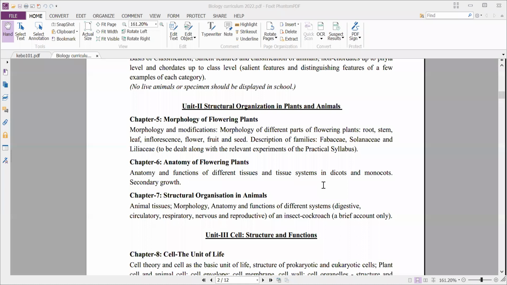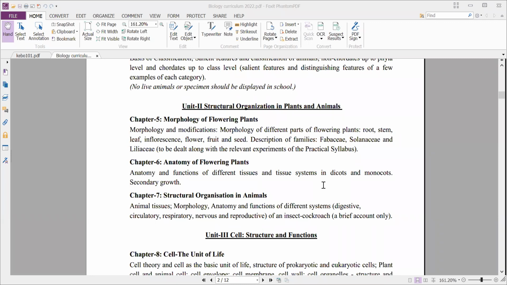And next, coming to the structural organization in plants and animals, already we said Unit 2 includes 3 chapters. That is chapter 5, the morphology of flowering plants, in which we will study the morphology and modifications. Morphology of different parts of flowering plants like root, stem, leaf, inflorescence, flower, fruit, and seed, and their modification, that is how they are modified. Okay, they are modified into different forms. The root might be modified, stem may be modified, leaf may be modified to perform different functions.